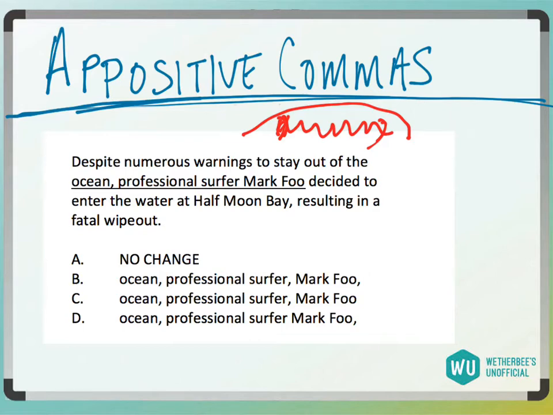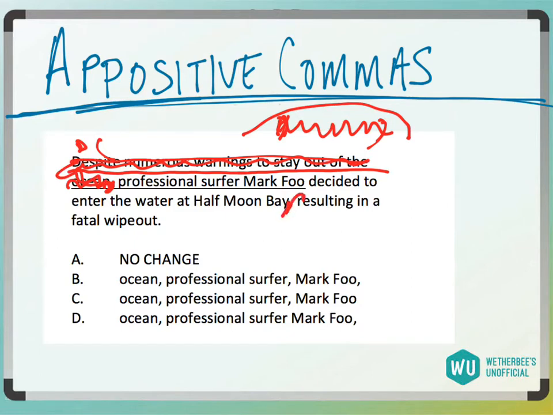So one thing I want to tell you to do is kind of edit down sentences, especially when you have multiple commas in them. That's usually what makes commas trickier. So what we have here is, despite numerous warnings to stay out of the ocean, comma. This is just a dependent clause in the beginning, so let's immediately get rid of it. Remember, dependent clauses can be eliminated from a sentence.